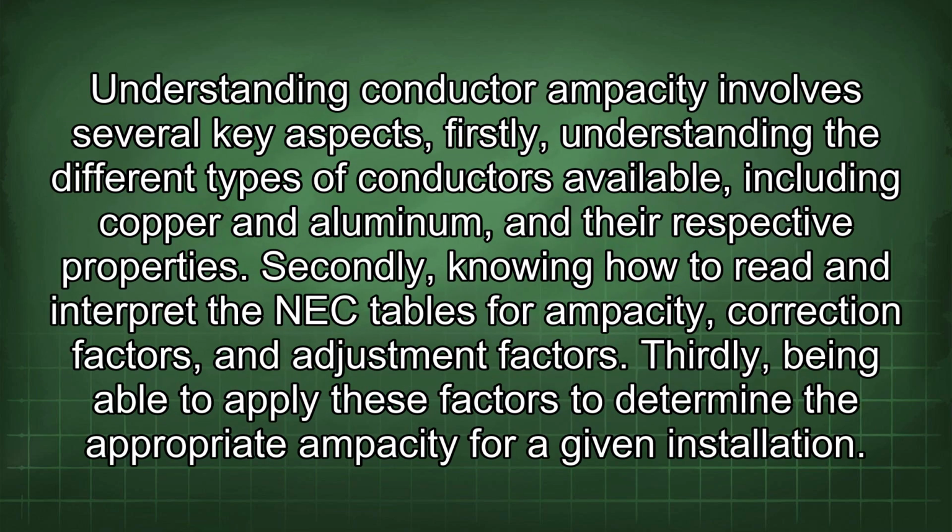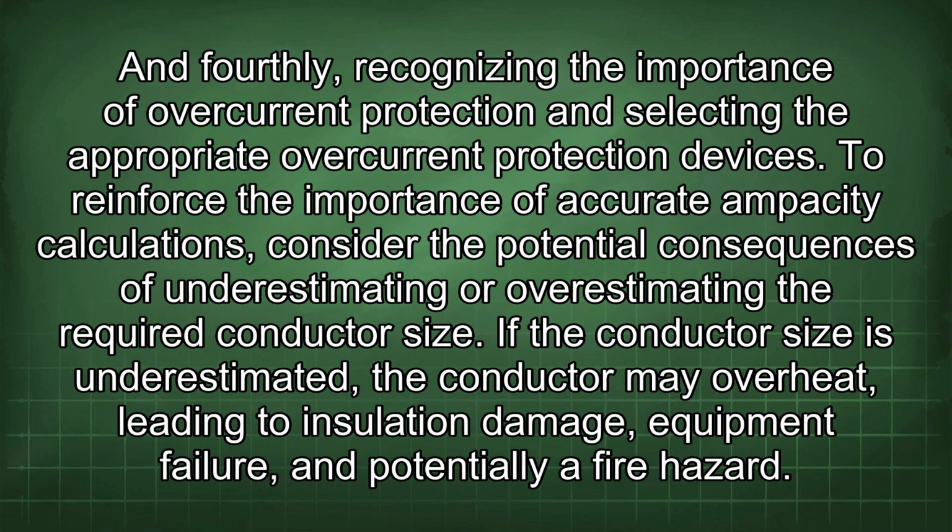Understanding conductor ampacity involves several key aspects. Firstly, understanding the different types of conductors available, including copper and aluminum, and their respective properties. Secondly, knowing how to read and interpret the NEC tables for ampacity correction factors and adjustment factors. Thirdly, being able to apply these factors to determine the appropriate ampacity for a given installation. And fourthly, recognizing the importance of overcurrent protection and selecting the appropriate overcurrent protection devices.